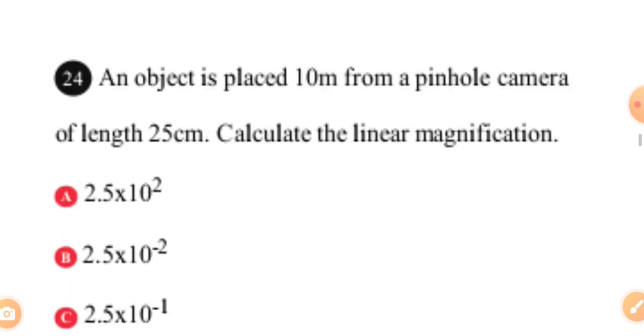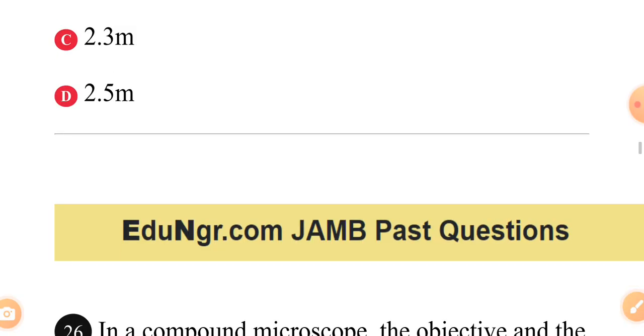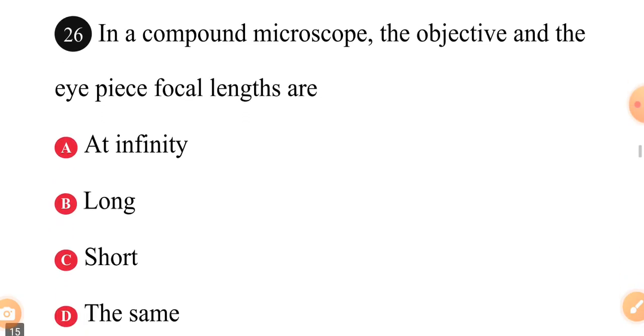Okay, let's look at this question. In a compound microscope, you know, there are different kinds of microscope. In a compound microscope, the objective and the eyepiece focal length are dash.